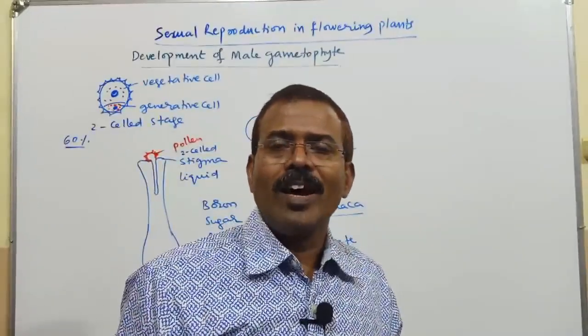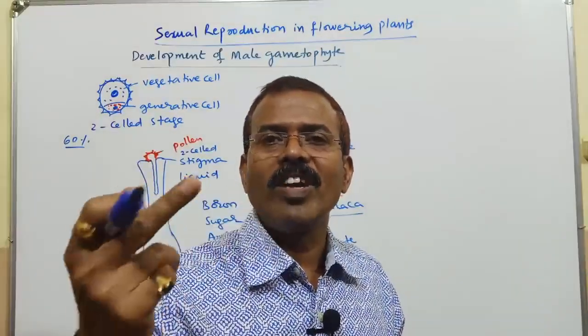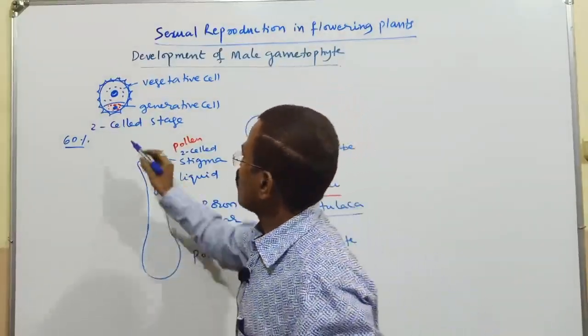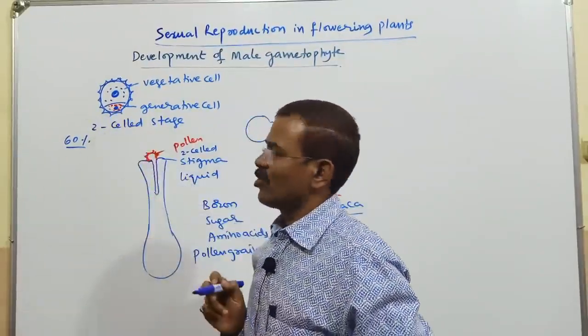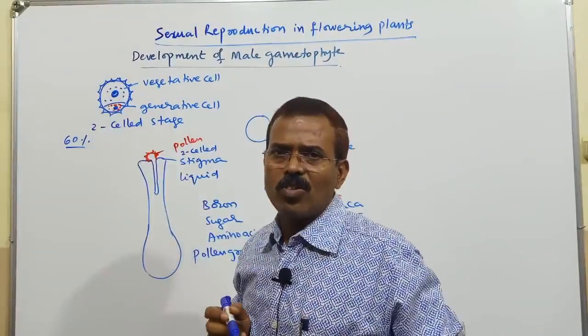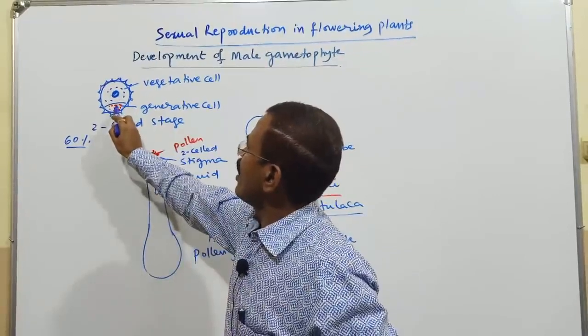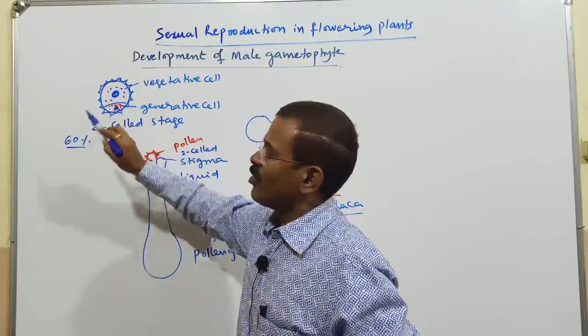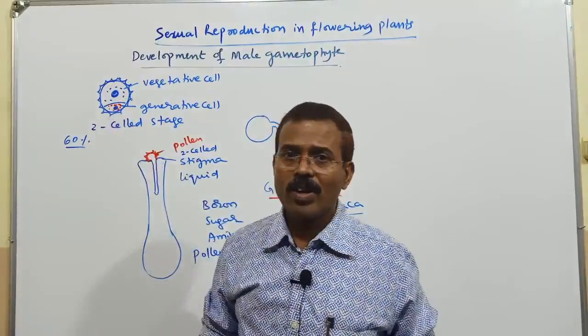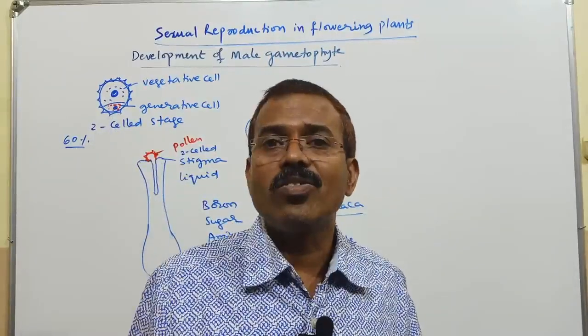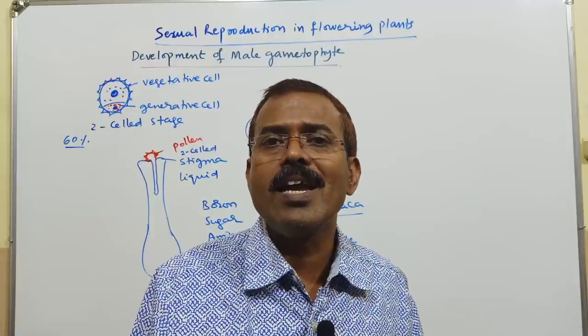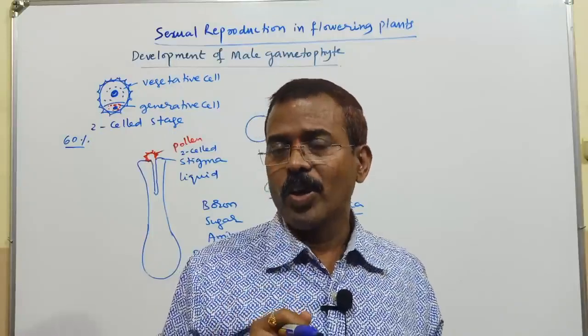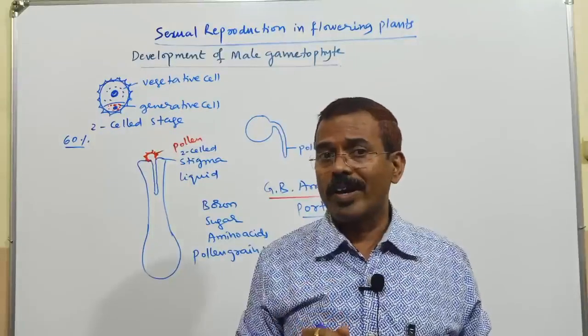As we know, the pollen grain has a larger vegetative cell and a smaller generative cell. The generative cell is spindle shaped, and this is the generative nucleus. Now the generative nucleus divides mitotically.